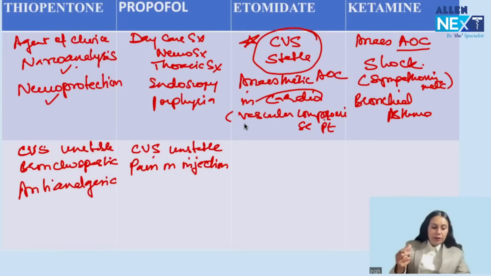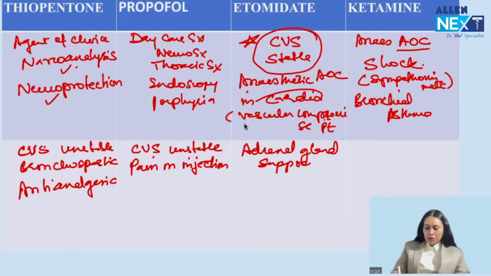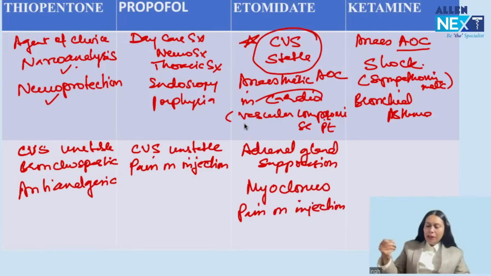Etomidate, question. Etomidate is a completely cardiovascular stable agent, but it is not so commonly used. Why? Because it causes adrenal gland suppression. It can also cause myoclonus. These are the two important side effects of etomidate, and it can also cause pain on injection. Ketamine, very important side effect, emergence delirium.